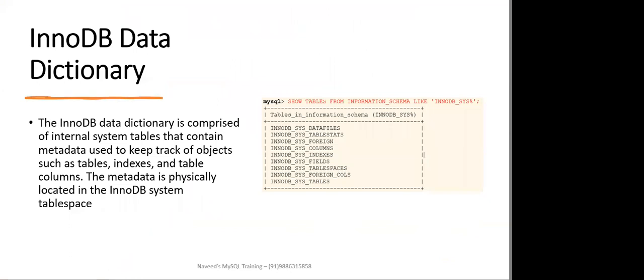Now coming to the InnoDB data dictionary. The InnoDB data dictionary is comprised of system tables that contain metadata used to keep track of objects such as table metadata, indexes, and table columns. The metadata is physically located inside your system table space. On the right-hand side, you can see a couple of system tables you can find out.